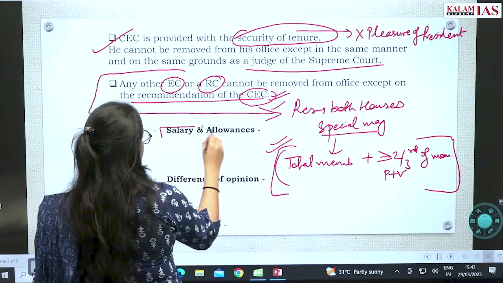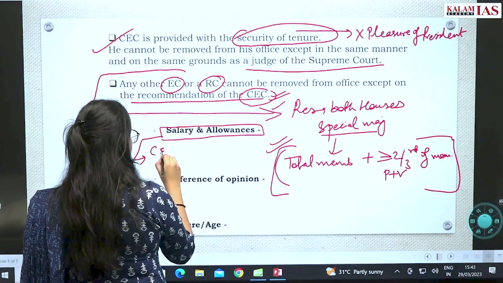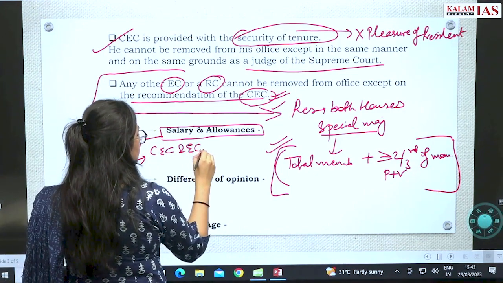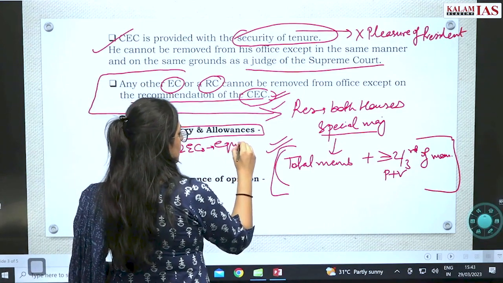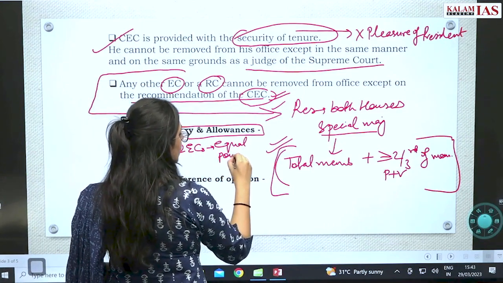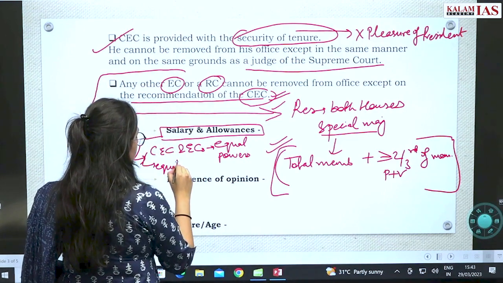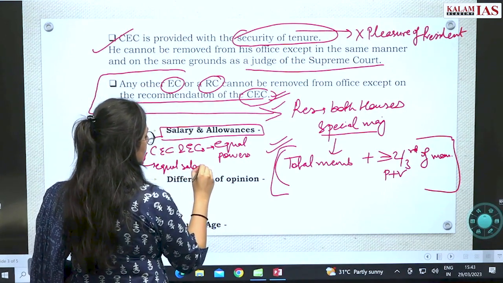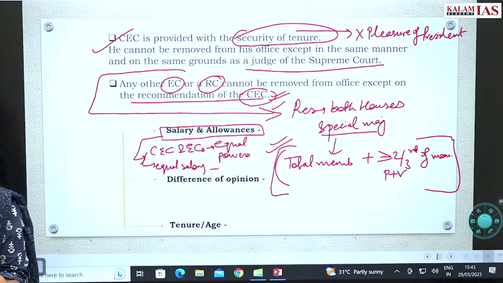Now let's look at the salary and allowances. You know that the Chief Election Commissioner and election commissioners are provided with equal powers. If they have equal powers, they have equal salary and allowances, which is the same as a Supreme Court judge.